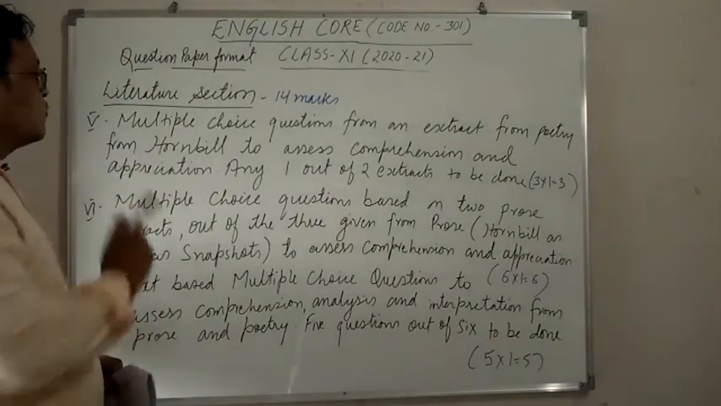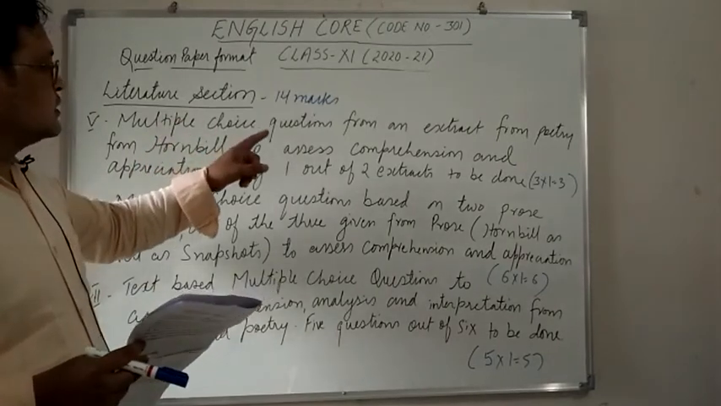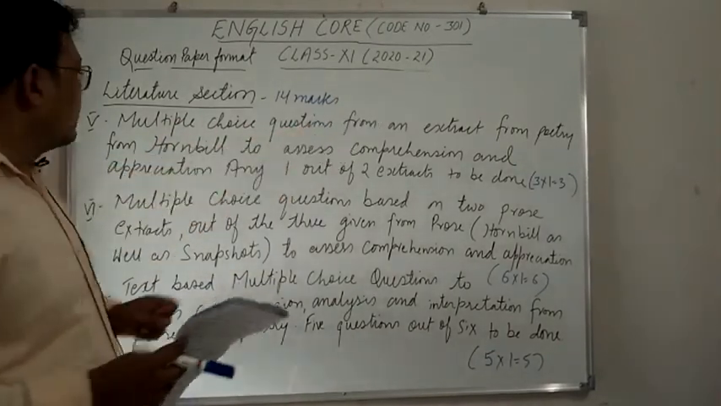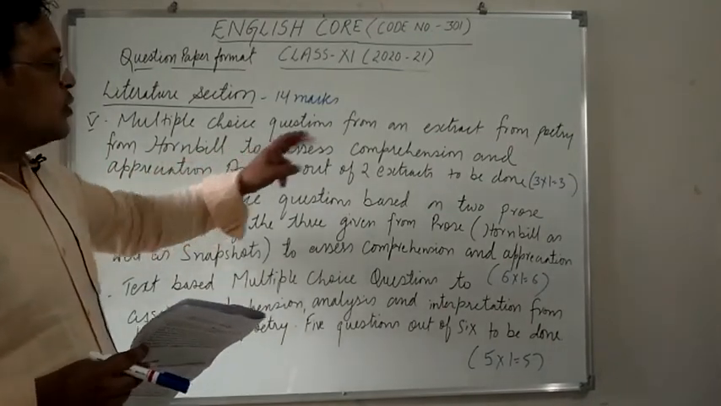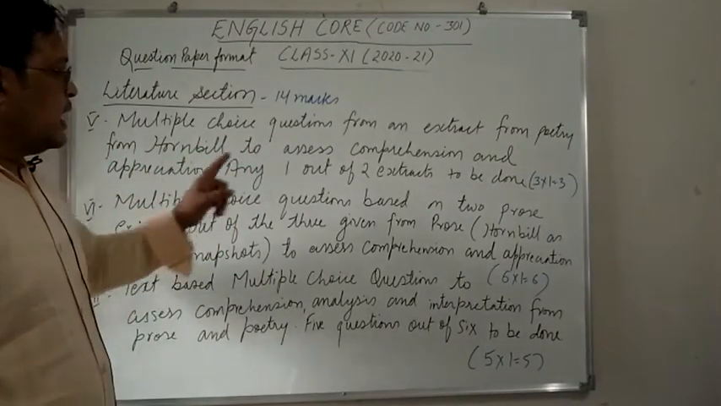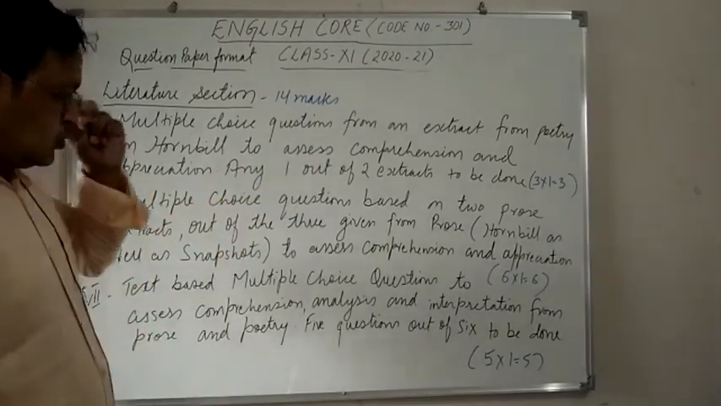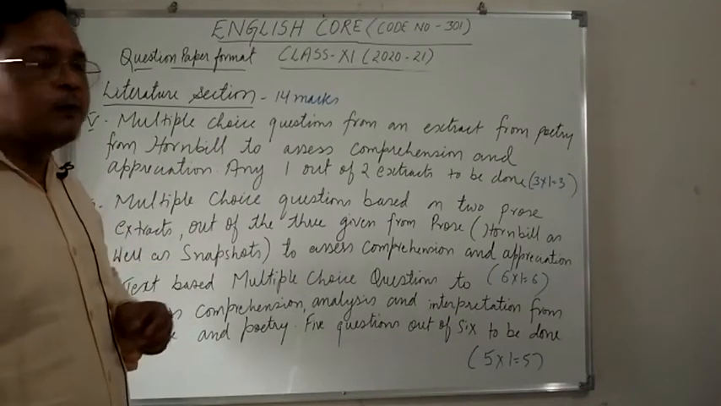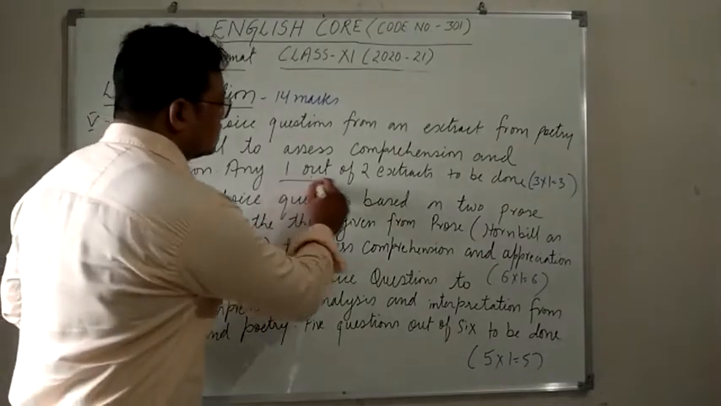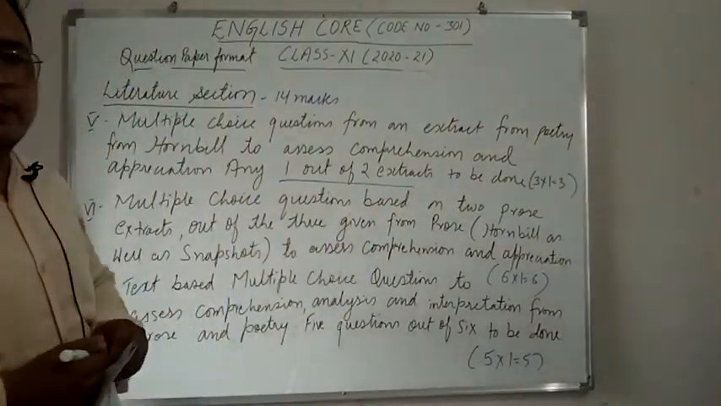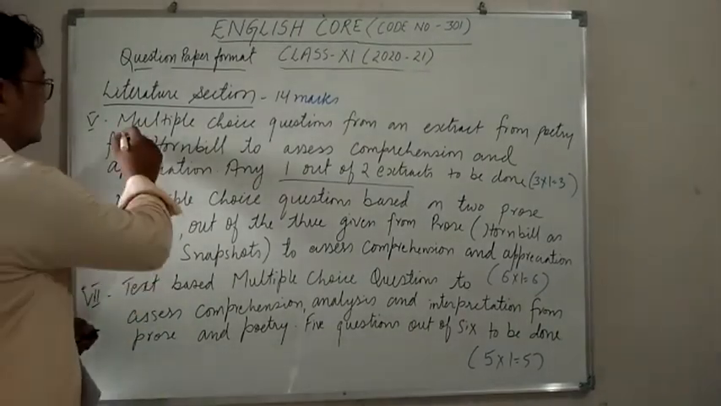Now question number 5 will consist of multiple choice questions on an extract from poetry from Hornbill to assess comprehension and appreciation. Any 1 out of 2 extracts is to be done. So 2 extracts will be there, it means a choice will be there, and you have to do only 1. It will be a 3 marks question, and it will be a multiple choice question.